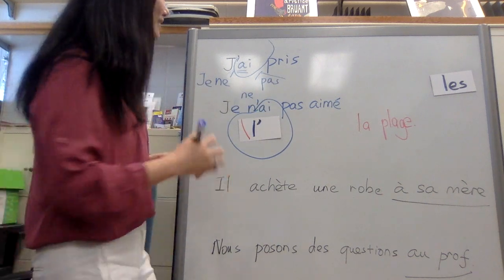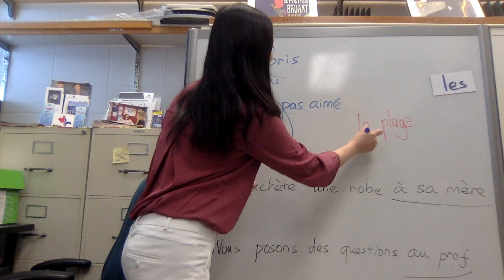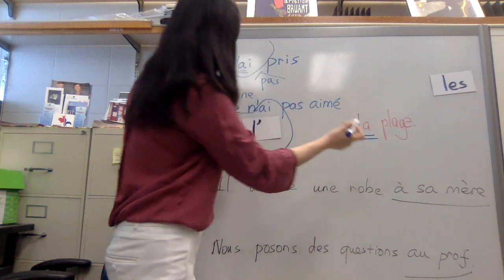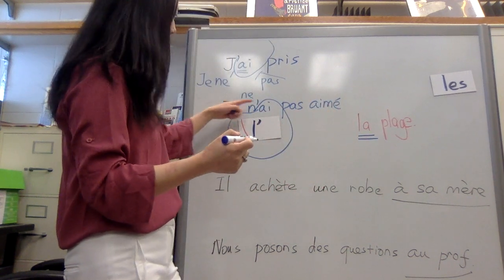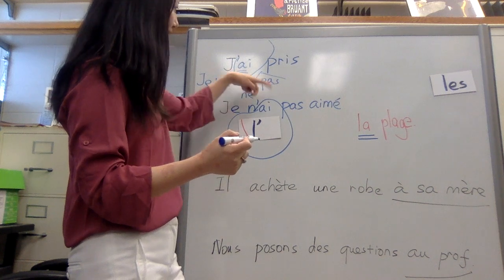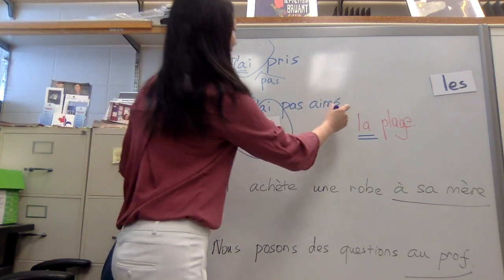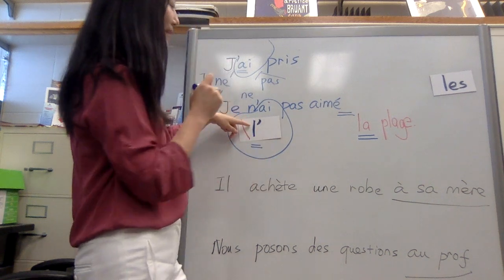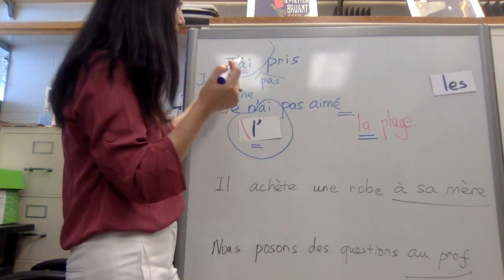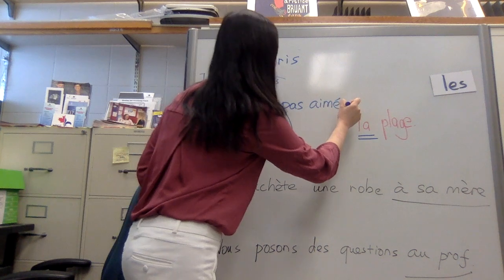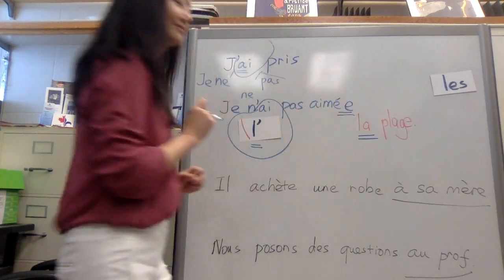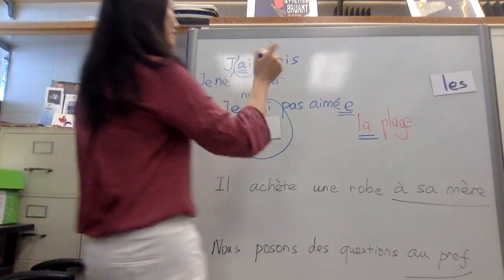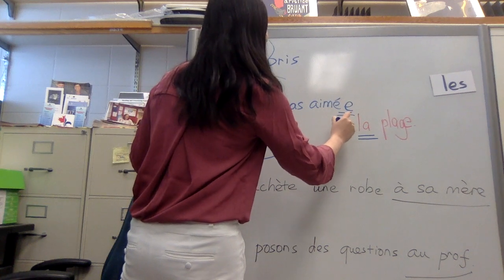But pay attention here, because now it's la plage. And once we replace them with the pronoun, and the pronoun goes before the verb, the verb has to agree with the pronoun here. Okay, remember, although you write it as L apostrophe, it's still la plage. So you will have to add an E here. Okay, so that's the tricky part. That's why we created two questions.